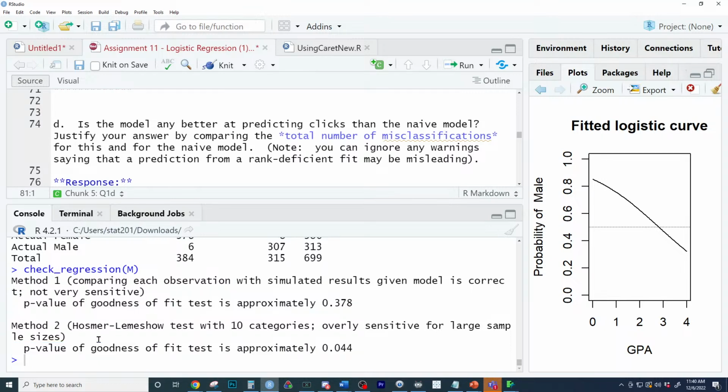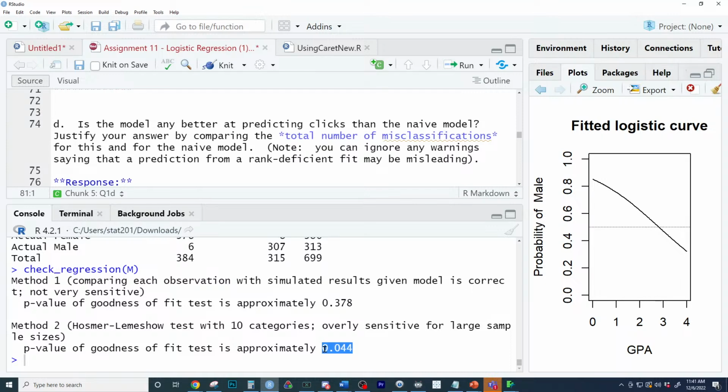There's actually, we're running two different ways of doing it. We have two methods of checking it. Method 1 of checking it said it was good. Method 2, which is just another way of doing it, said it was what? Bad. But how bad? Really bad or just a little bad? What do you think? Really bad or just a little bad?